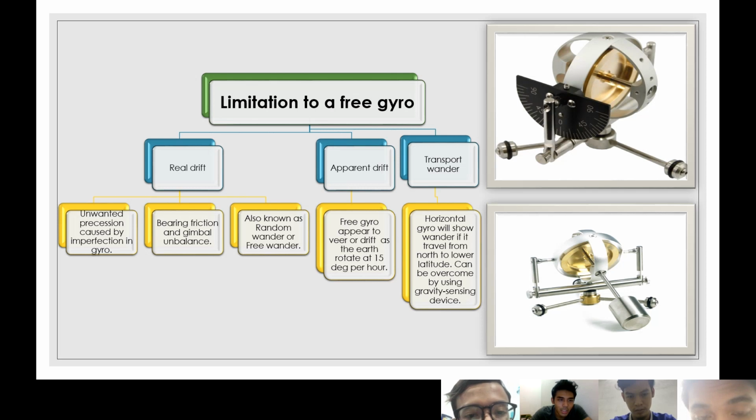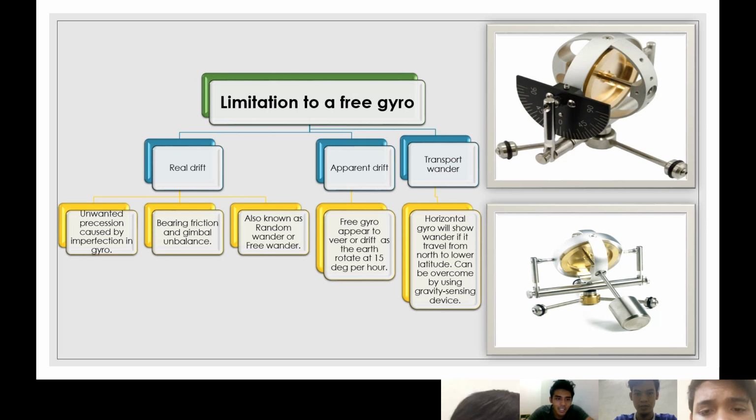Real drift is unwanted precession caused by imperfection in the gyro. Second, bearing friction and gimbal unbalance, also known as random wander or free wander. Okay, real drift, we can explain that the first precession is caused by non-perfection, something yang kita tak nak yang mengakibatkan gyro tu tak berfungsi dengan perfect.